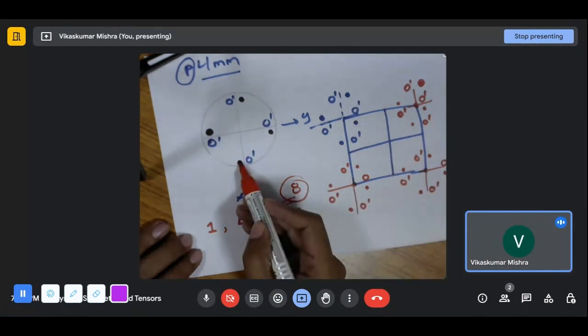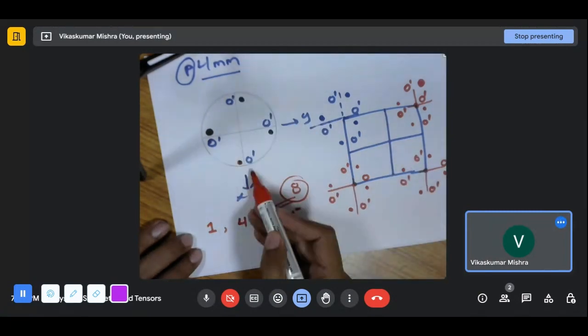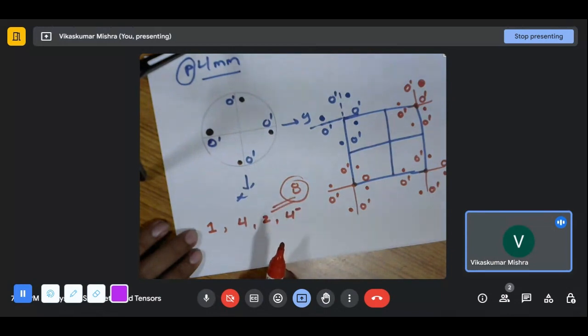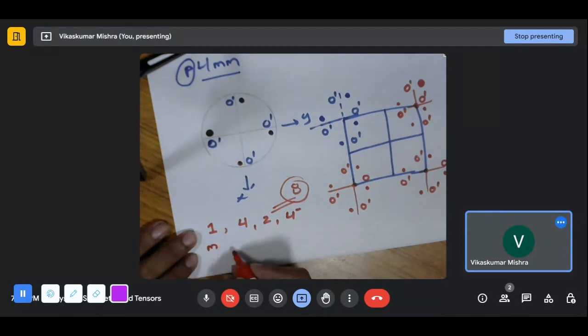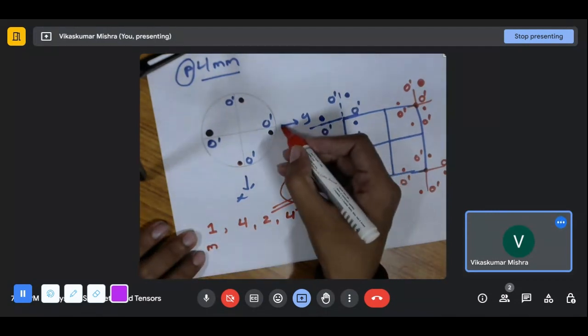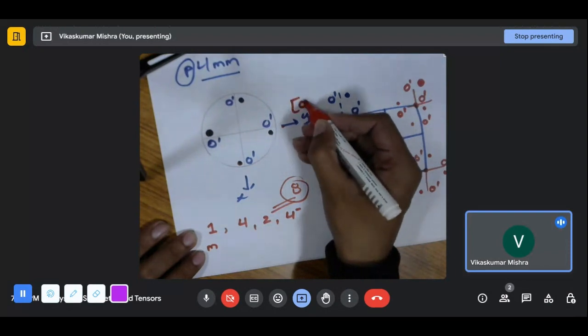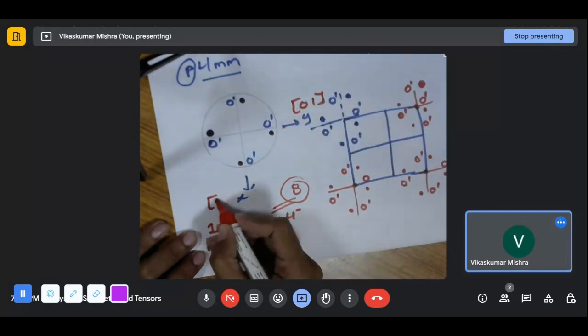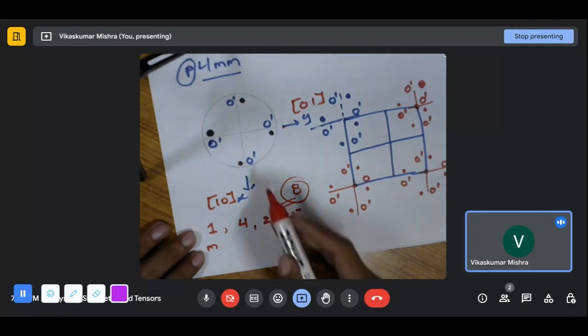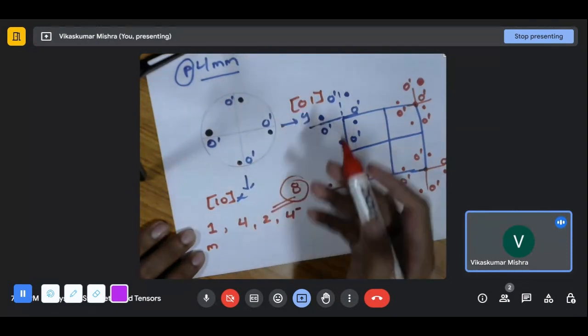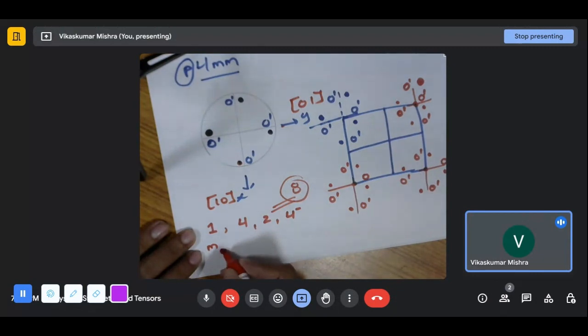So if I want to generate this particular point, it will be generated by this particular mirror, and this mirror is perpendicular to something. This mirror is perpendicular to the y, that is the mirror along, let's say this is y, that is 0 1. This will be the 1 0. So this particular mirror is represented by the 0 1, that is the mirror is perpendicular to the 0 1 direction.